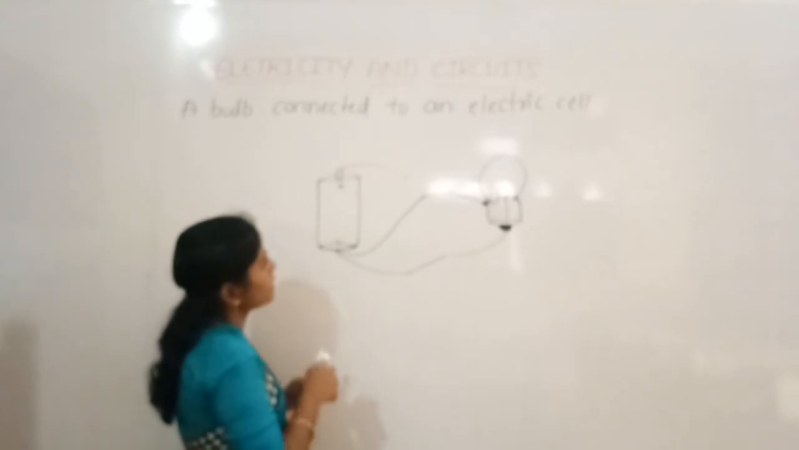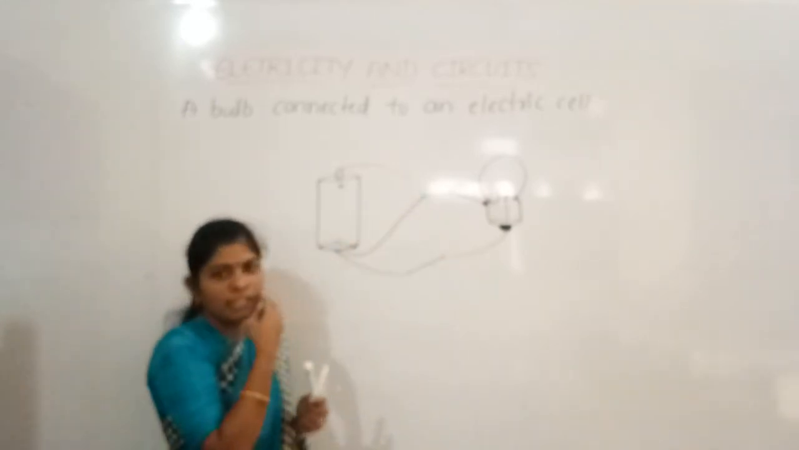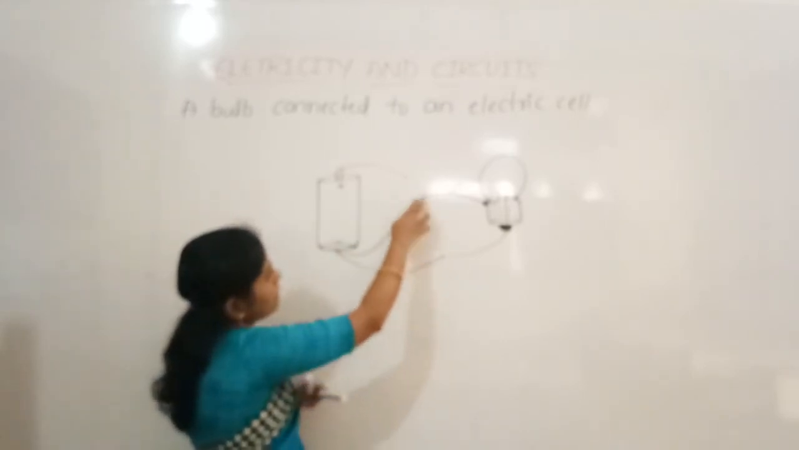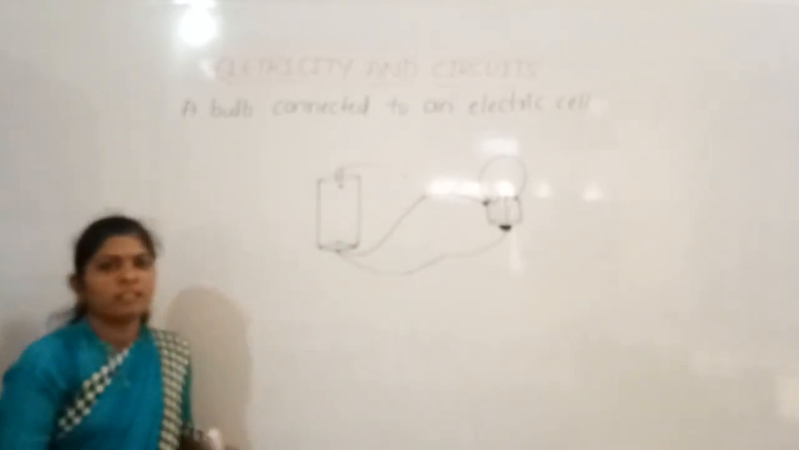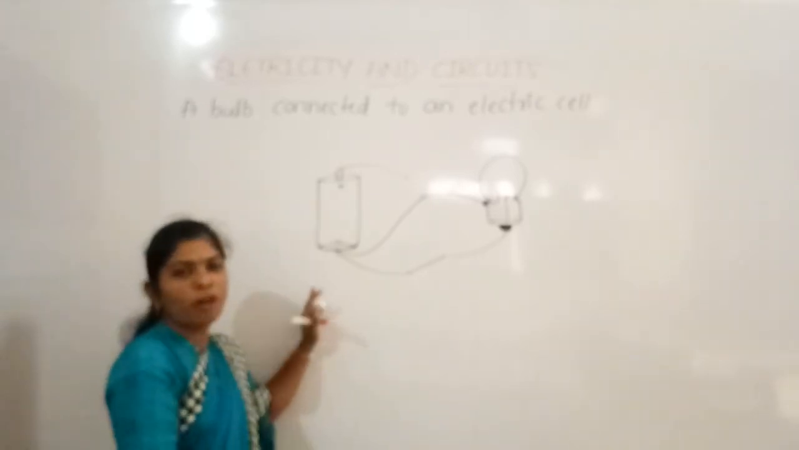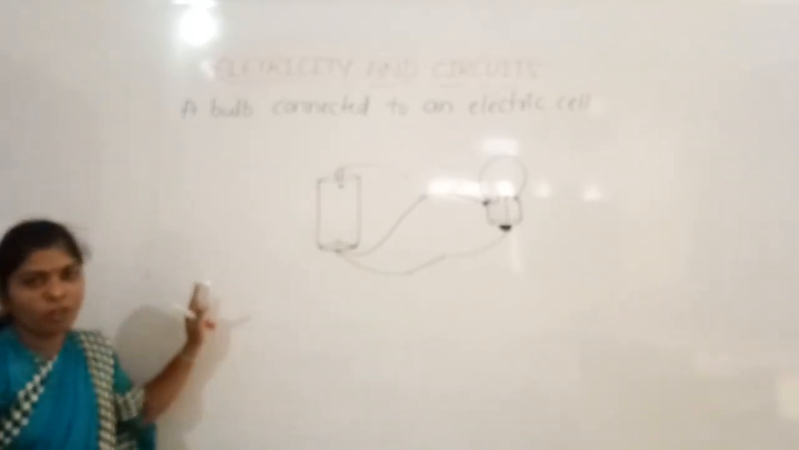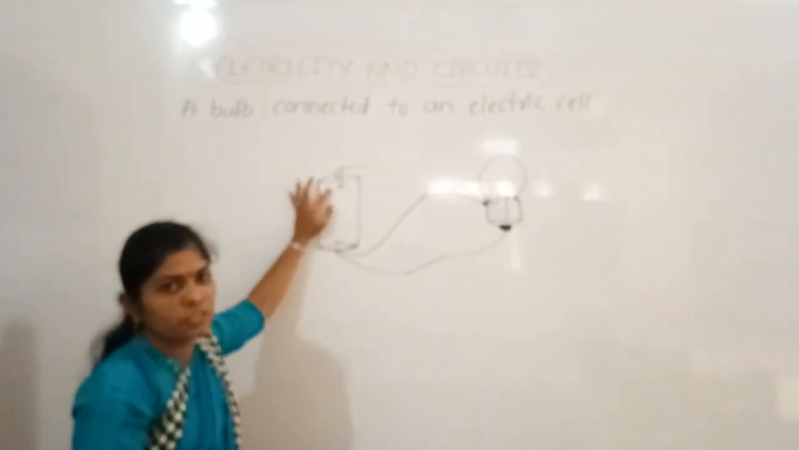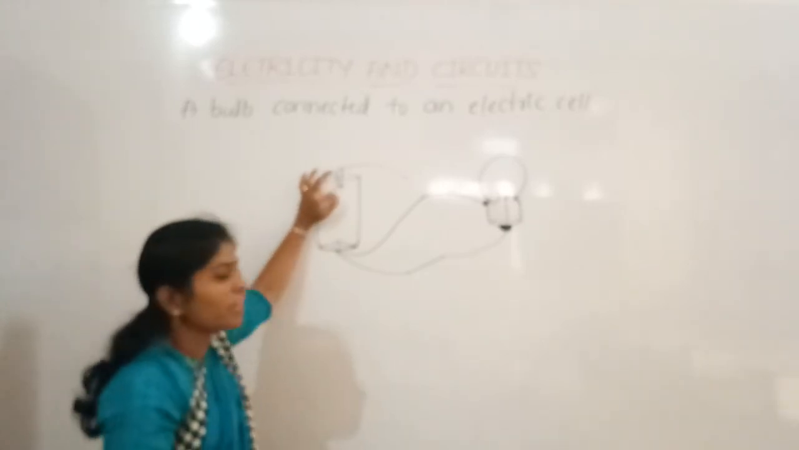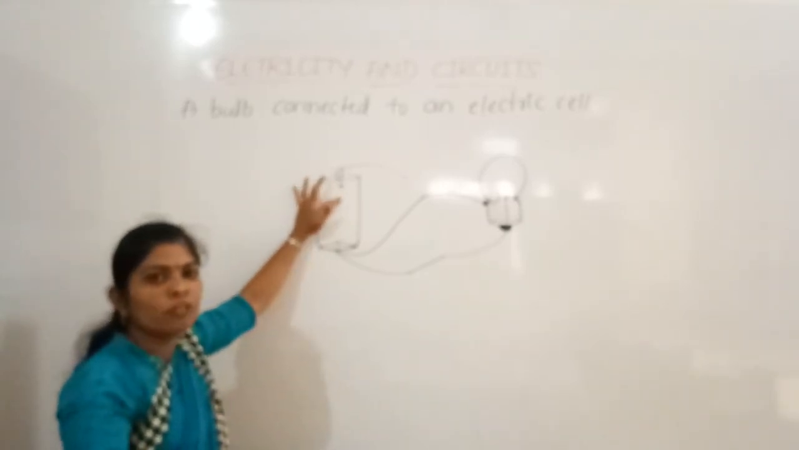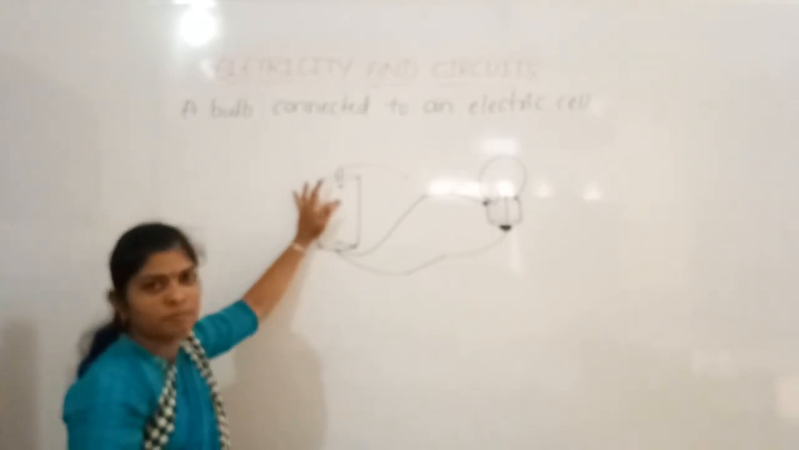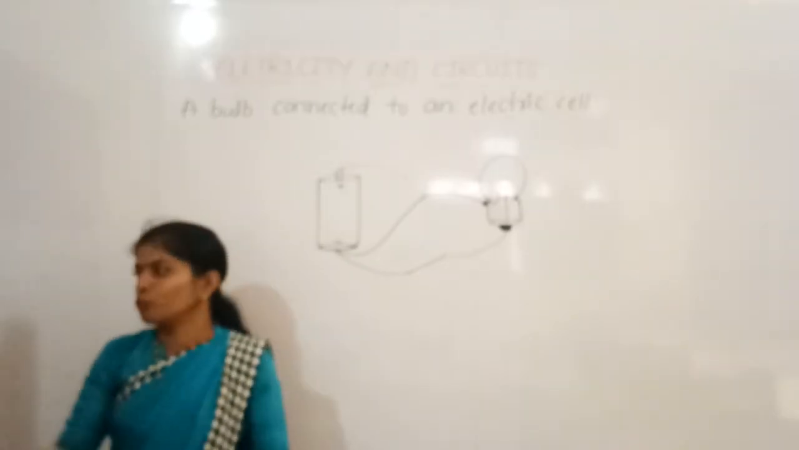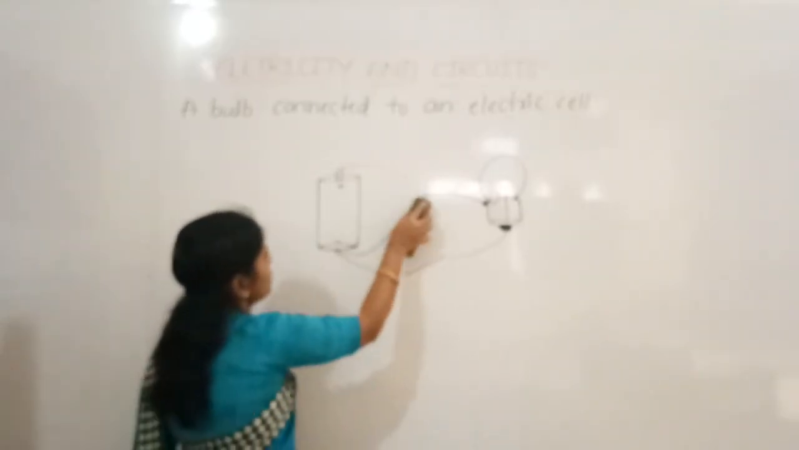Now there is a connection, now the wire connection is there. In this case, will the bulb be on? No, it will not be on, because for the positive terminal there is no connection. So since this terminal is not connected, no electricity will be supplied, so that the bulb will not glow.